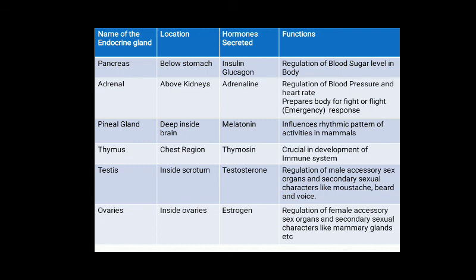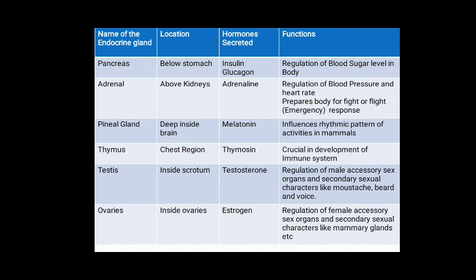Thus we can say when a boy attains the age of puberty or maturity, it is this testosterone hormone which controls the development of male sex organs and male features such as deeper voice, mustache, beard and more body hair than females in males.